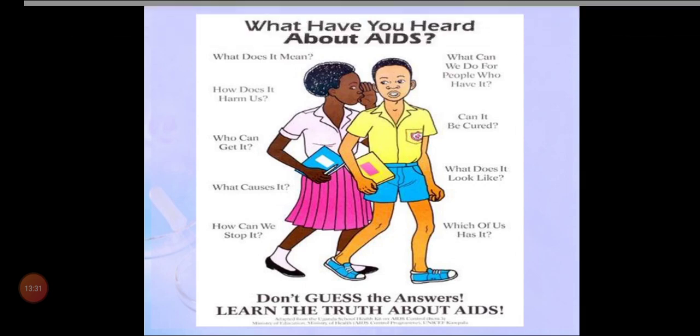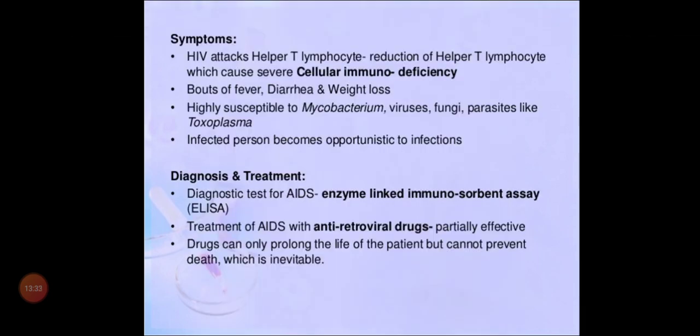Okay, next we'll see what the symptoms are. Very easy, quickly we'll read. HIV attacks helper T lymphocytes, and it will reduce the number of T helper lymphocytes, which will cause severe cellular immunodeficiency. As we know, it does not take place in the blood fluid or lymphatic fluid. It is taking place in the cell mediated immunity. It is targeting T helper cells of the cell. So cellular immunodeficiency would occur.